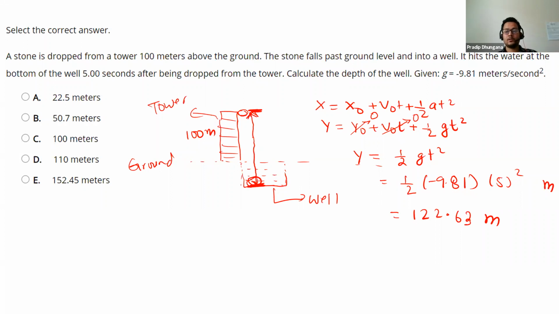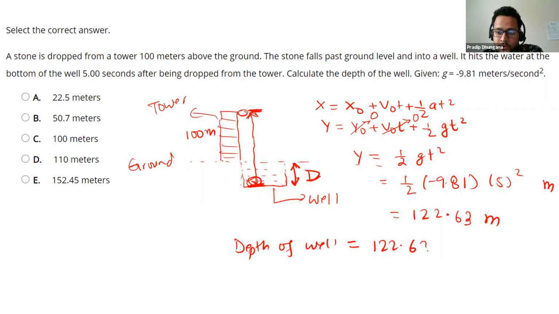Now the question asks us to calculate the depth of the well. I'll write that as D, depth. If we subtract 100 meters from that total height, we get the depth of the well: 122.63 minus 100 meters.